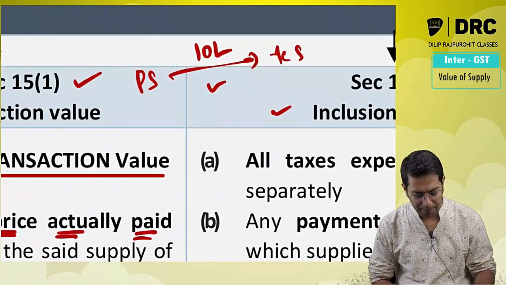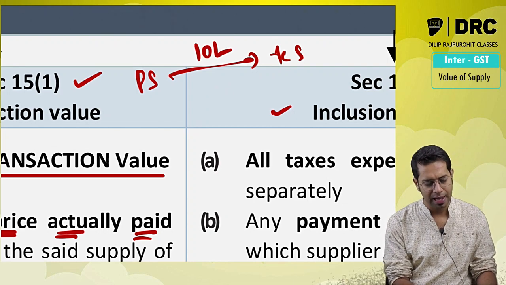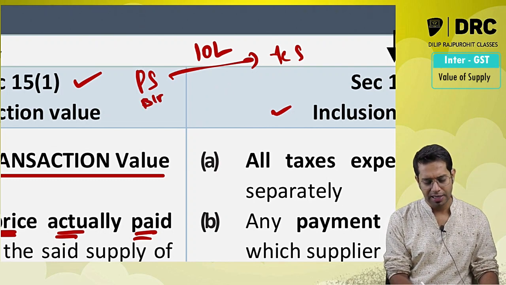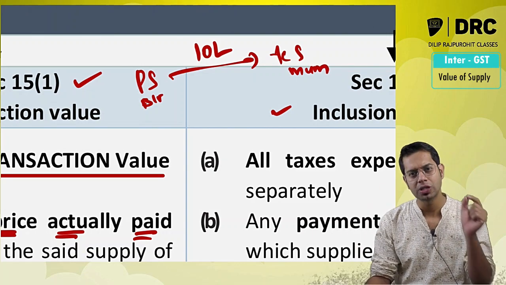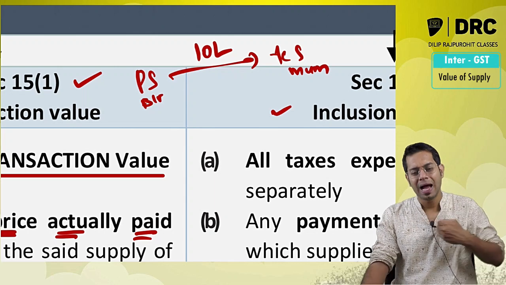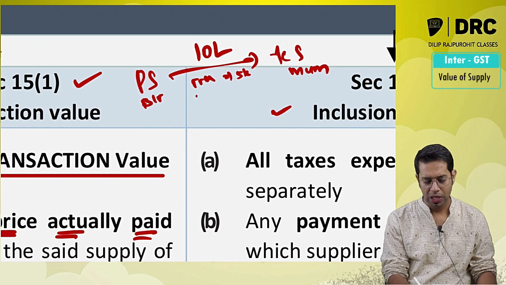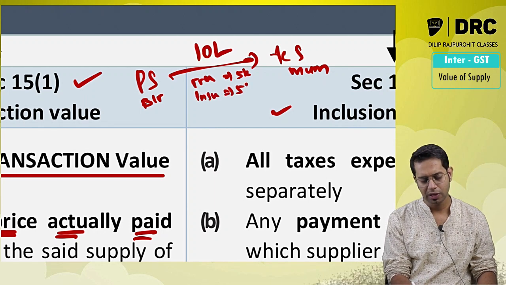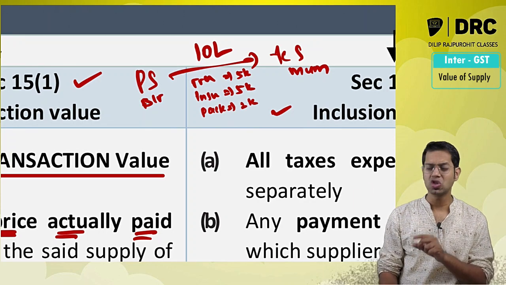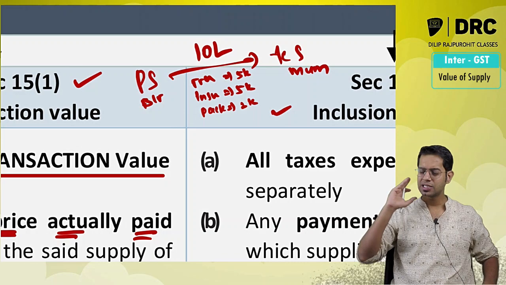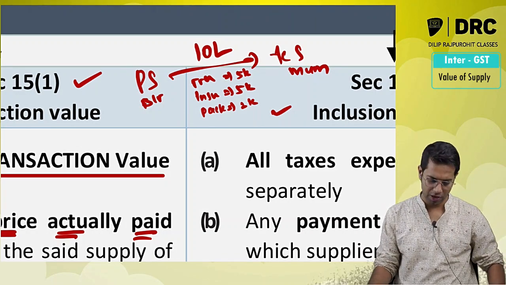You remember my above example, Karina Sarees told Priya Sarees to please supply sarees worth rupees 10 lakhs. Now Priya Sarees is in Bangalore and Karina Sarees is in Mumbai. Now to supply the sarees from Bangalore to Mumbai, I may incur some transportation charges of say 5,000 rupees. I may take some insurance of say 5,000 rupees. I may incur some packing charges of say 2,000 rupees. Now the question is whether these packing charges, transportation charges and insurance charges etc. are required to be included in the value of supply.